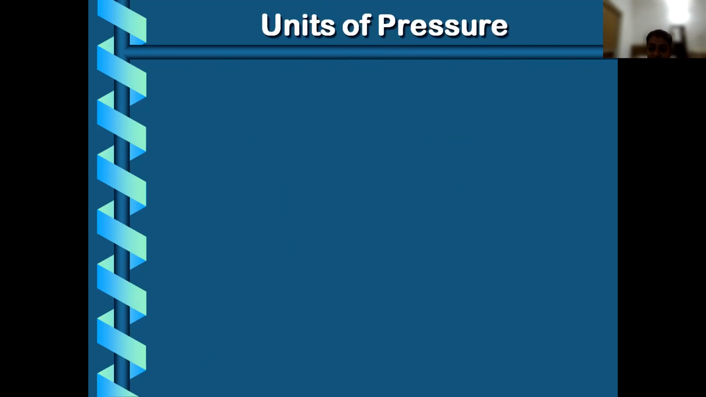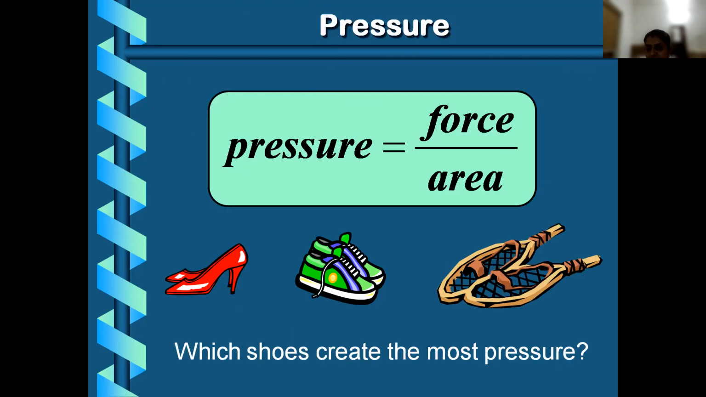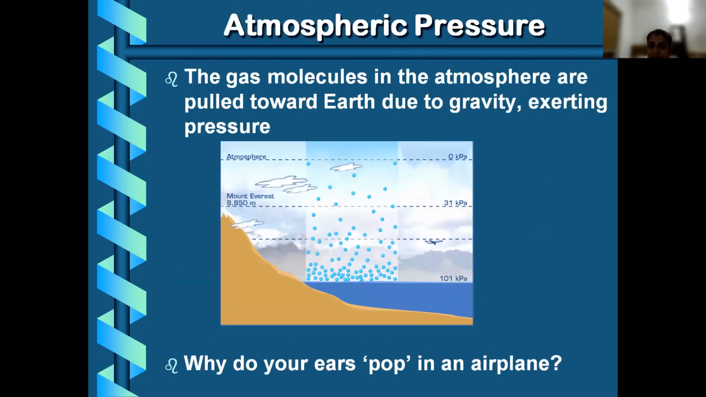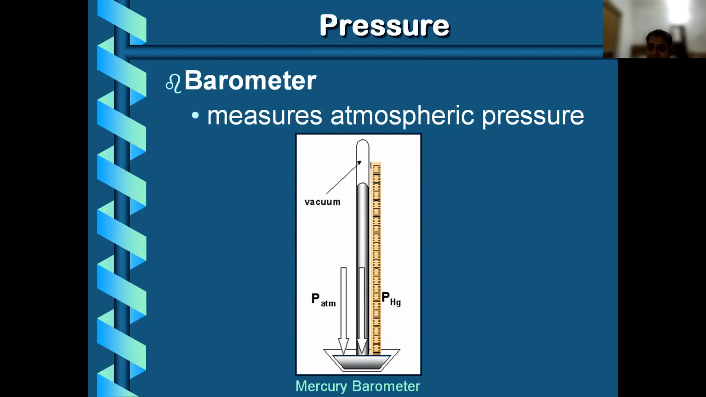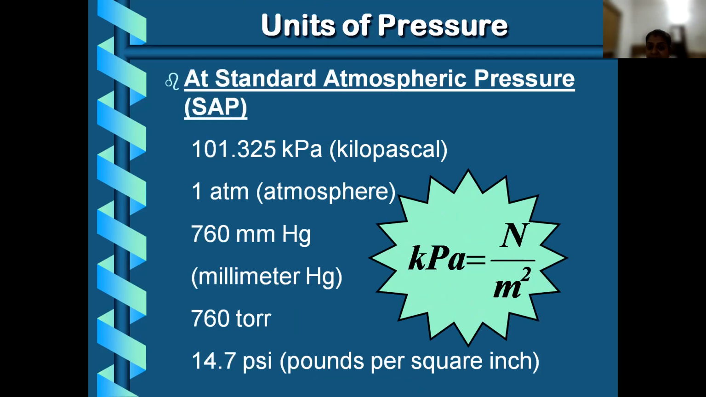Now we have to understand a few more things. What do you mean by pressure? Pressure means force per area. Atmospheric pressure means the gas molecules in the atmosphere are pulled towards Earth due to gravity, giving external pressure. What is a barometer? It is an instrument used to measure pressure. And the standard atmospheric pressure: the pressure will be 101.325 kilopascal.